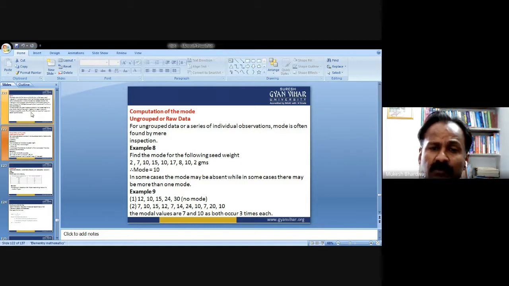In some cases, the mode may be absent, while in some cases there may be more than one mode.